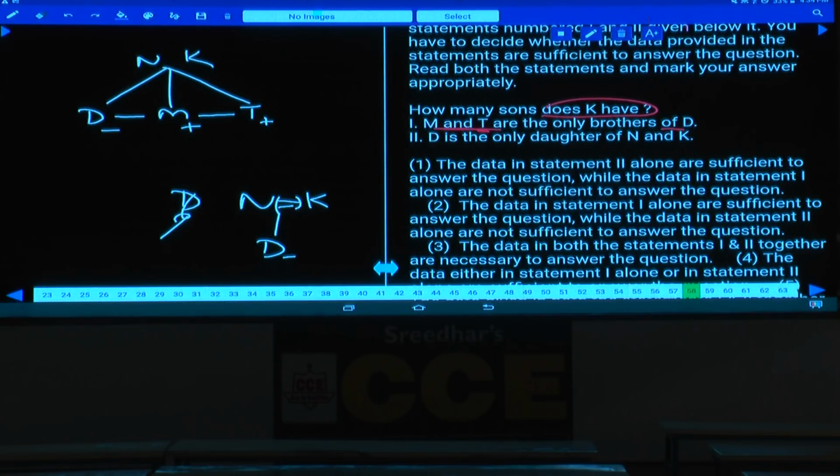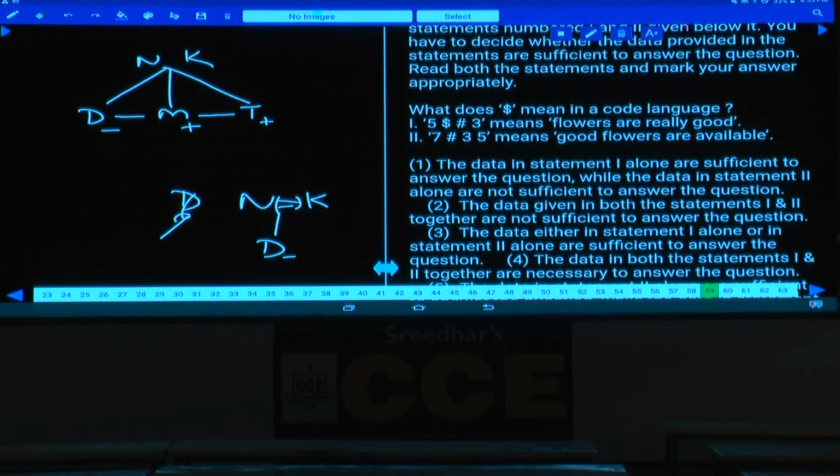Are you getting the answer or not? How do we get the answer here? Only by combining these two, we are getting the answer. Hence the data in both the statements 1 and 2 together are necessary. That is choice 3. Question number 58, choice 3. Then question number 59.